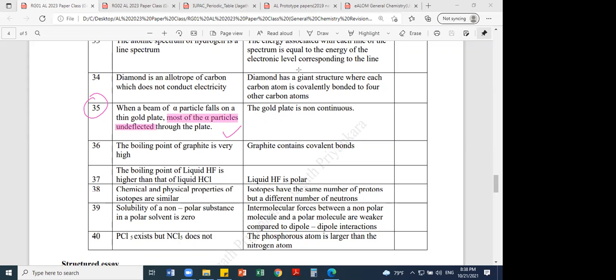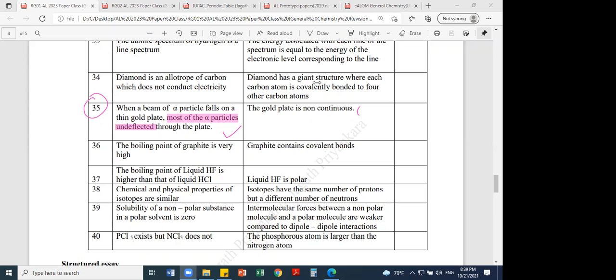Sometimes we call it discontinuous. Yes, it is discontinuous. Therefore, there's a correlation between these two. Because of the discontinuous or non-continuous nature, most of them pass through, right? So then what is the answer? Some of you, okay, Dulshan gives the third answer, I think true and false. It's true, both are true.